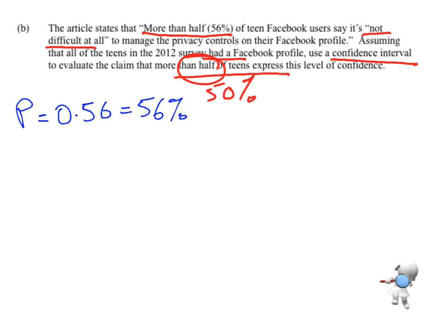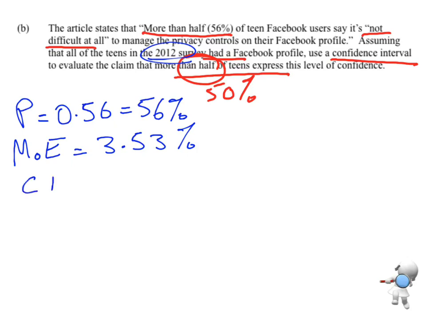Now in part A, because this is talking about the 2012 survey, we already found the margin of error to be 3.53%. So we've got half our job already done. All we need to do now is put this together to come up with a confidence interval, and the confidence interval is going to be your p-value plus and minus that margin of error.